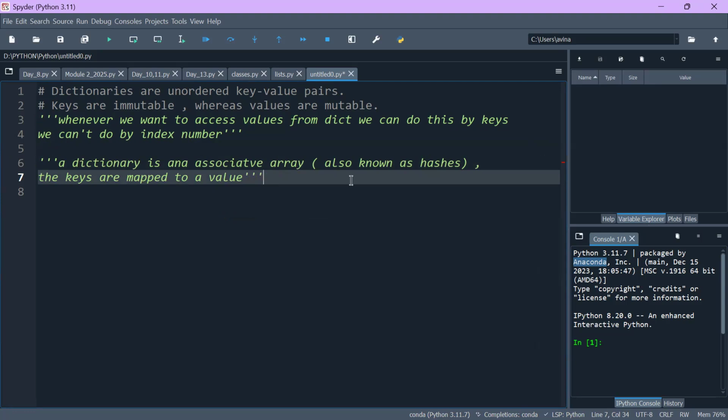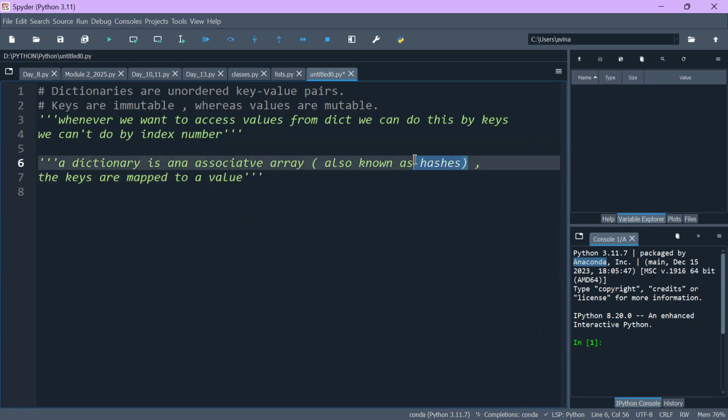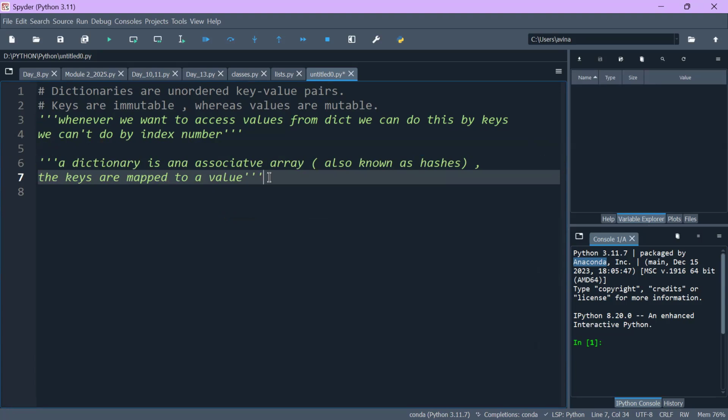So what do you mean by known as hashes? Hashes here means whenever we are mapping anything. Map in the sense of a Google map, right? For example, for your certain location, whether it's your home, your office, or your college, a certain longitude and latitude is given, right? You can't change those. Those are mapped.